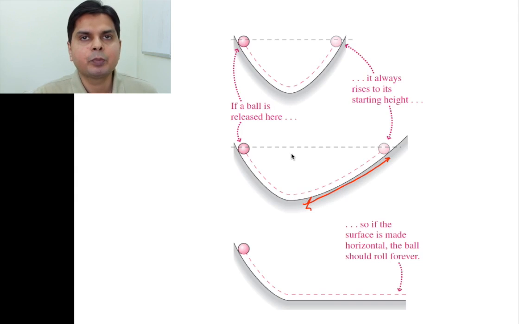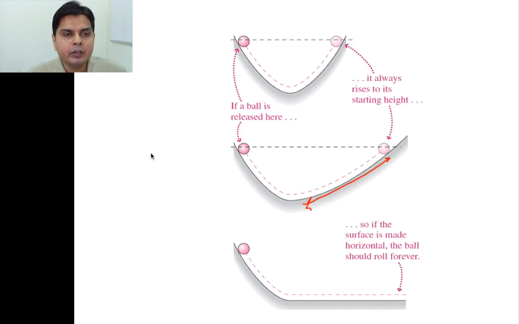So this was the experiment done by Galileo to prove that if a ball is in motion, it will continue to be in motion. So Galileo said that there is nothing like a preferred state of rest, like what Aristotle said, that there is a preferred state of rest. Everything like this ball likes to come to a position of rest. Galileo said that there is no such preferred state. Each body will be in a position of rest or in a position of motion with velocity v, and it will continue to be with uniform velocity if no external force is acting upon it.